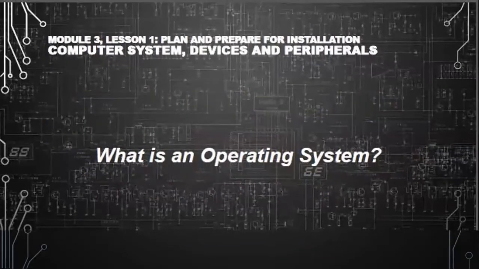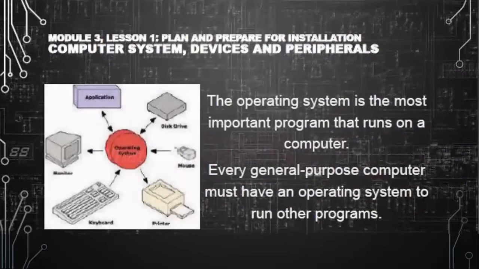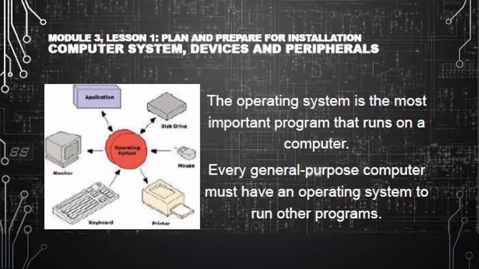First, what is an operating system? The operating system is the most important program that runs on a computer. Every general-purpose computer must have an operating system to run other programs.